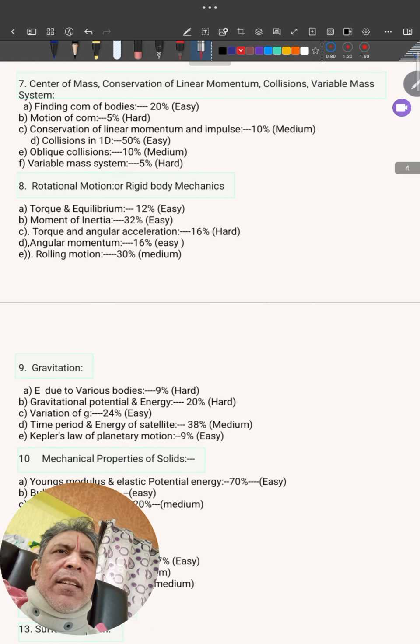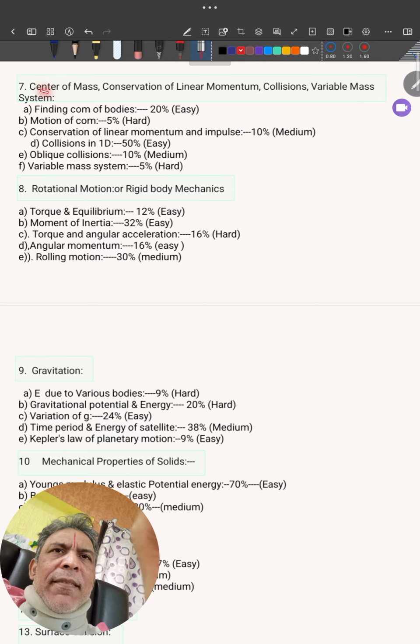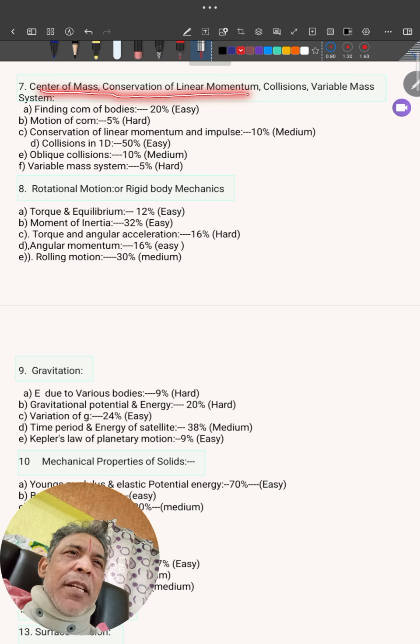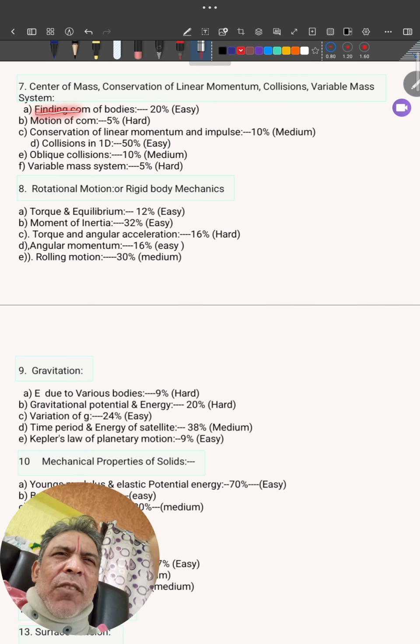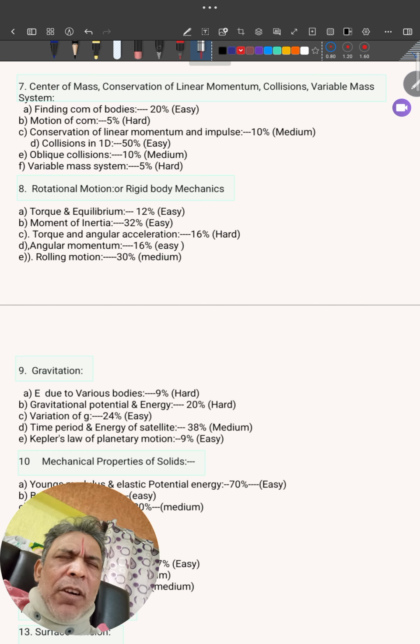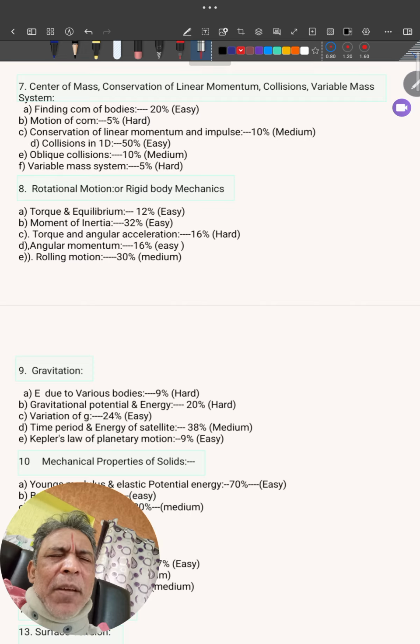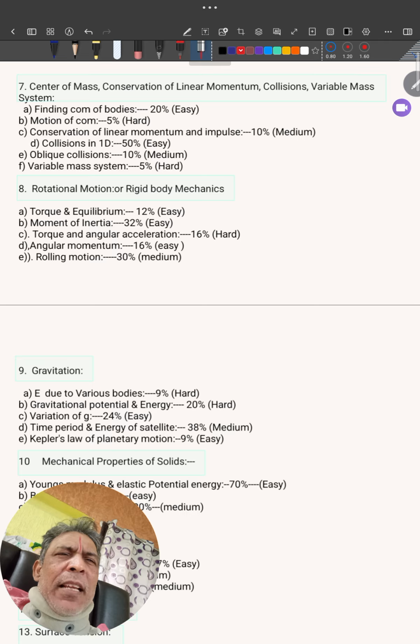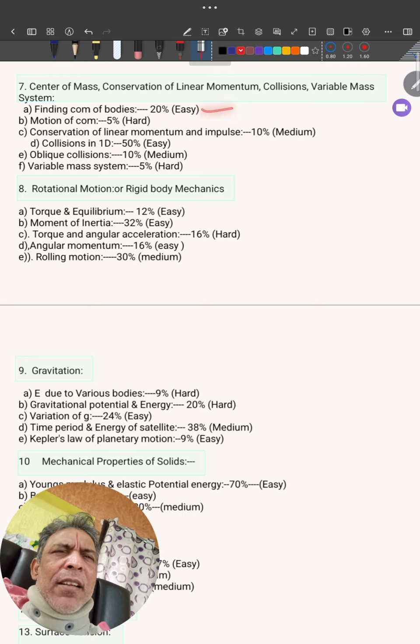Next we'll come for the center of mass. Center of mass, conservation of linear momentum, collisions, variable mass system. In this, finding center of mass of bodies, 20%, very easy. Just remember center of mass of the cone, center of mass of hollow cone, center of mass of cylinder, center of mass of hemisphere, hemispherical shell. Then rod, whose linear density is varying. They're asking this. Very easy, memory based it is. Then motion of center of mass. Very difficult. You can leave this, not needed.